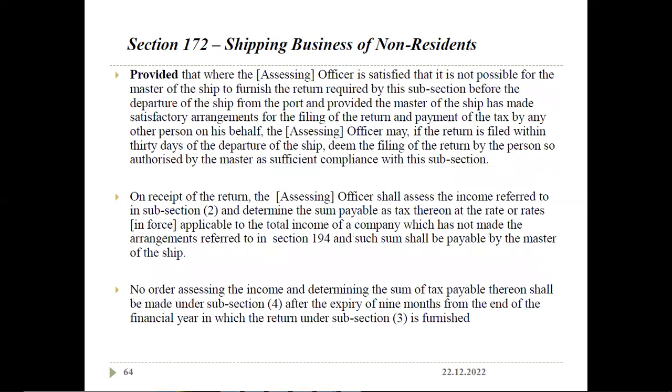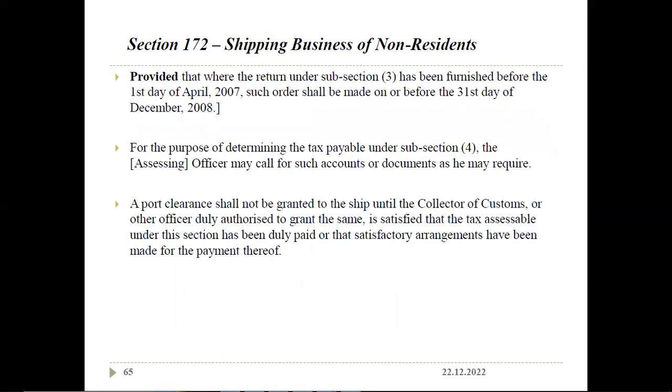In some cases, the amount is not payable. If the assessing officer is satisfied, he may permit the ship to leave the port without paying the tax, but the assessing officer's permission is required. If the ship departs from the port without paying the tax, the return should be filed within 30 days. That is, the ship which doesn't file the return has to file within 30 days the tax amount, that is 7.5%.